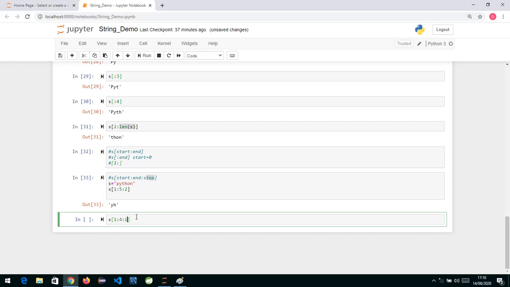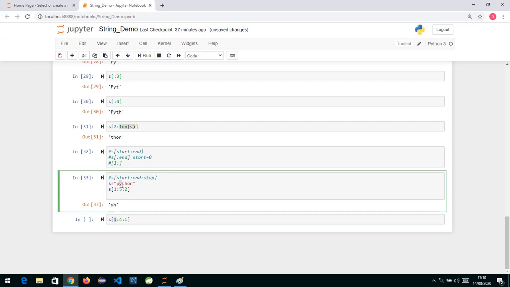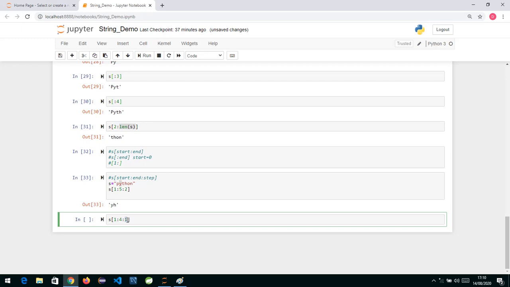it means every time do stepping by 1, increment by 1. Initially the start index we have given is 1, so it will extract Y, and after Y is extracted, the index 1 plus 1 is the step value. The way we have in a for loop, for i equals 1, i less than or equal to 5, i plus plus, for the updation it will always increment by 1.